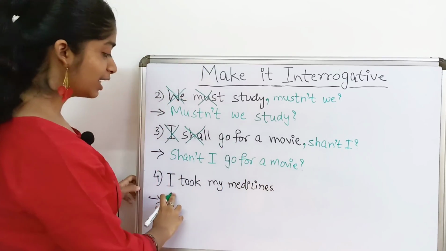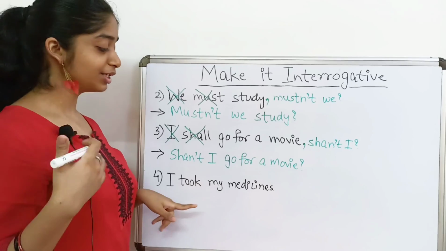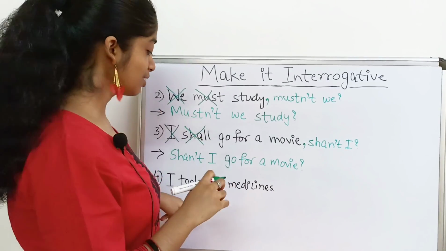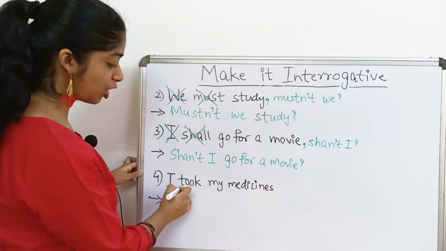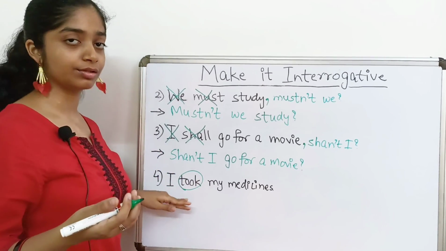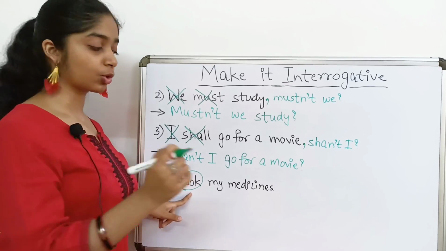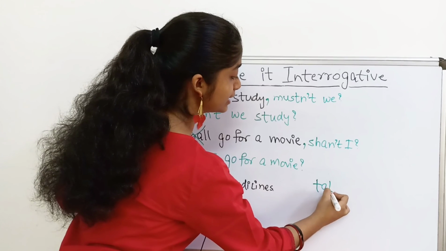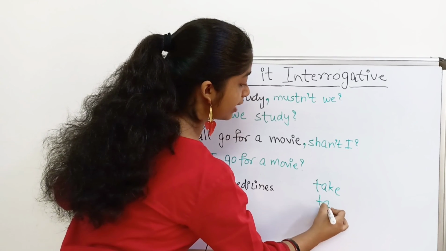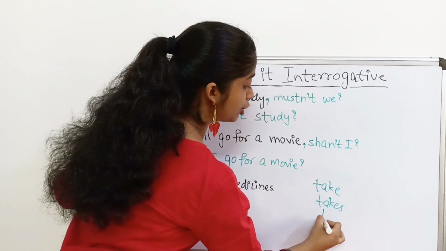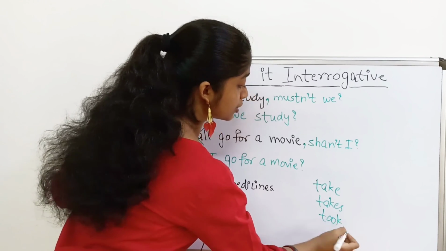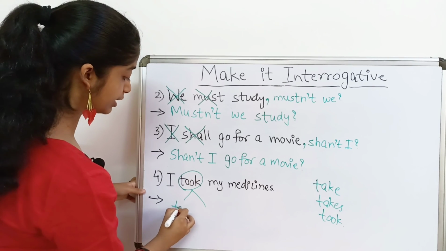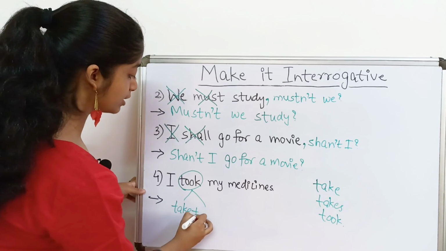Question mark. I took my medicines. Now this one is a little bit tricky. We do not have a direct verb over here. Okay, we have the verb took. Took is divided in three forms as take, takes and took. So this word took is formed from the word take plus did.